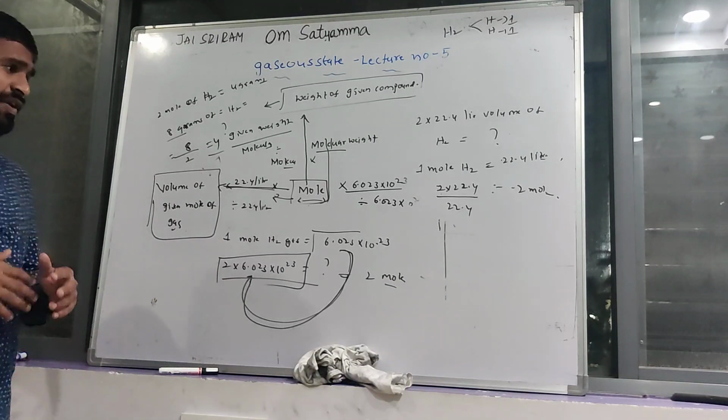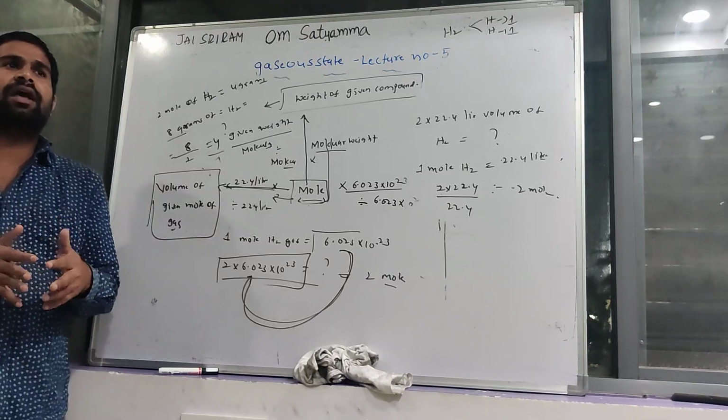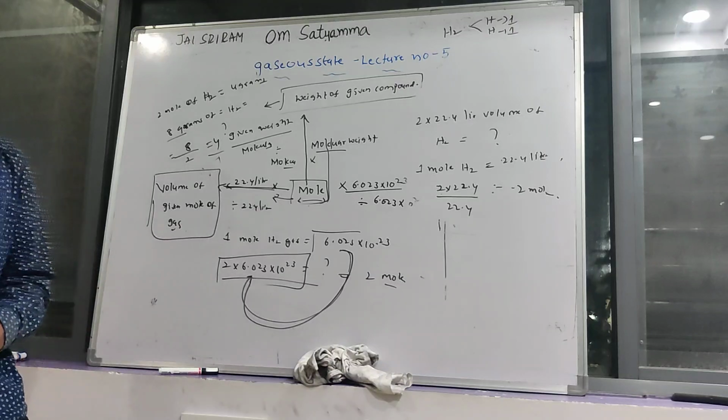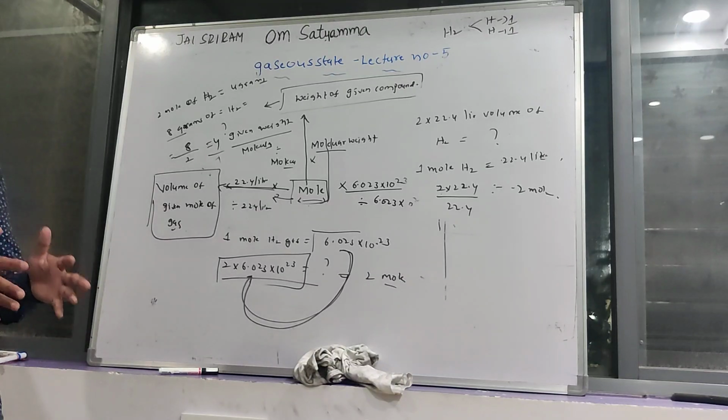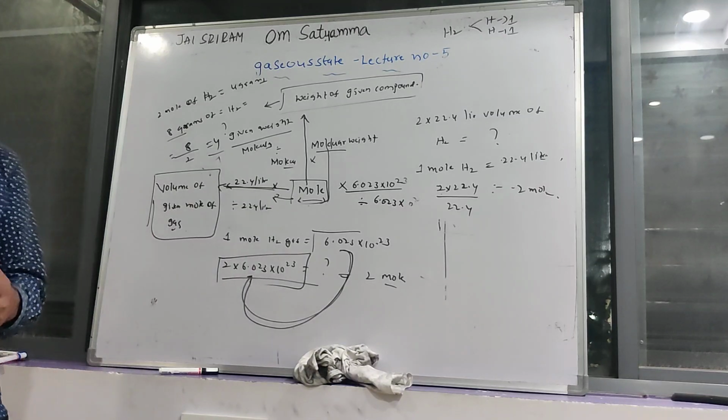For example, if the number of moles is given, then you can find out how many liters of volume are occupied by this number of moles. Simply, given number of moles multiplied with 22.4 liters, then you will get one value.